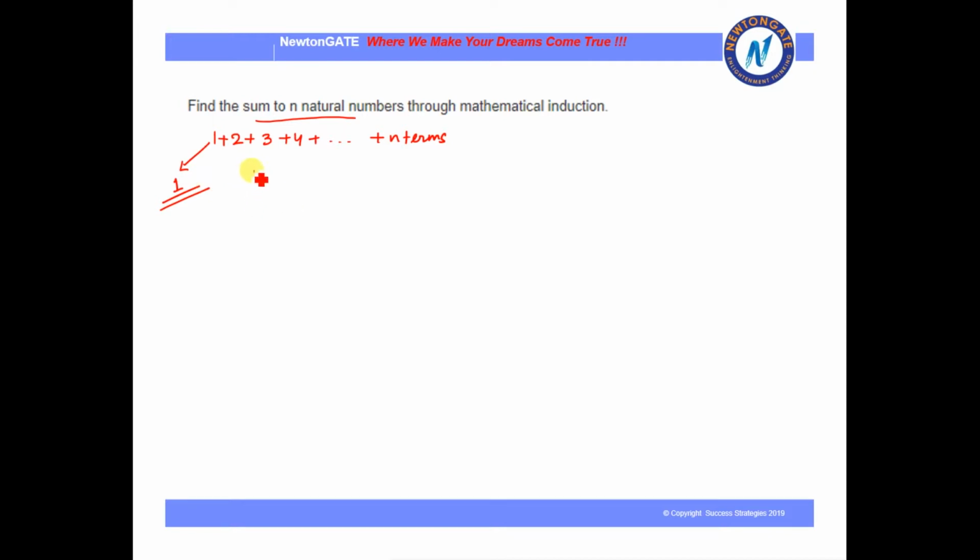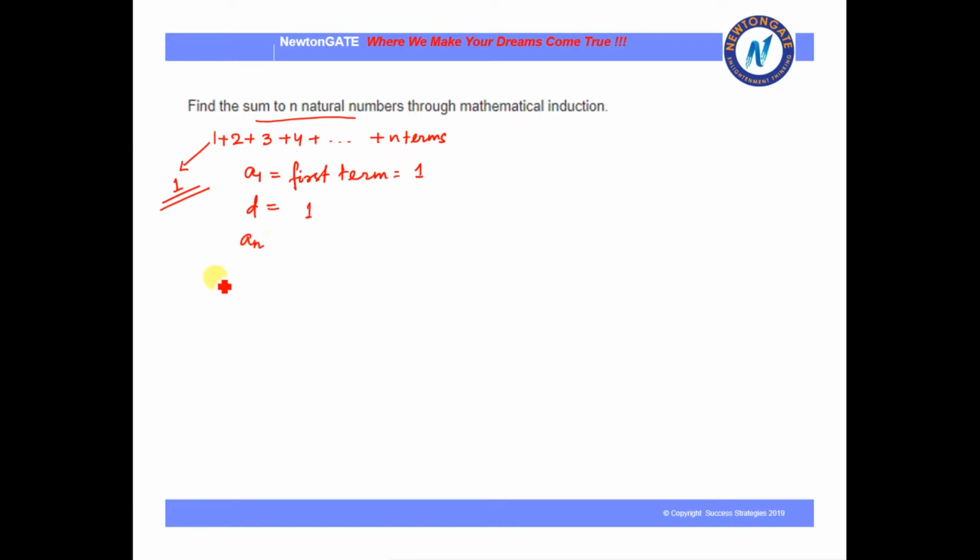So we can say that A1, the first term of any AP series, is 1. Next is the common difference, that is D, which as you can see is 1. And finally the last term, AN. We don't know what AN is, so let us leave it like that. Nor do we know how many terms we are taking.